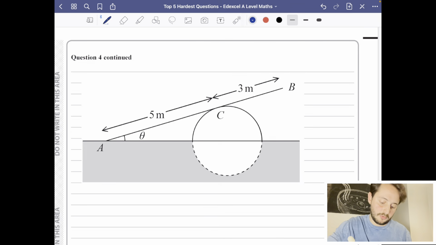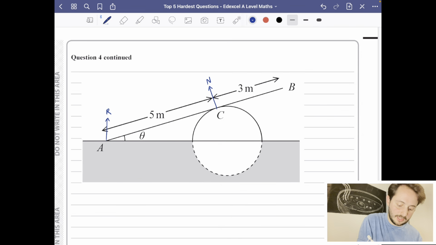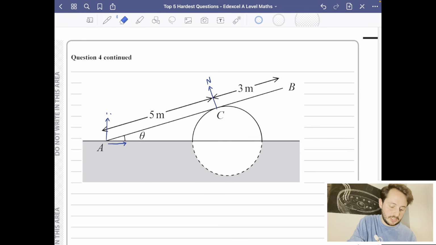First of all, the forces that we've got, we know that there is a reaction force at C, which I'm going to just call N. I called it R earlier on, but it doesn't really matter. There's also going to be some forces that are happening at A. There's going to be a normal reaction that is going upwards like this, and there's also going to be some frictional force that is going to the right like this because the ramp is going to try and slip down. I think I'm actually going to change these to X and Y. I'm going to have it going upwards with Y and going across with X.